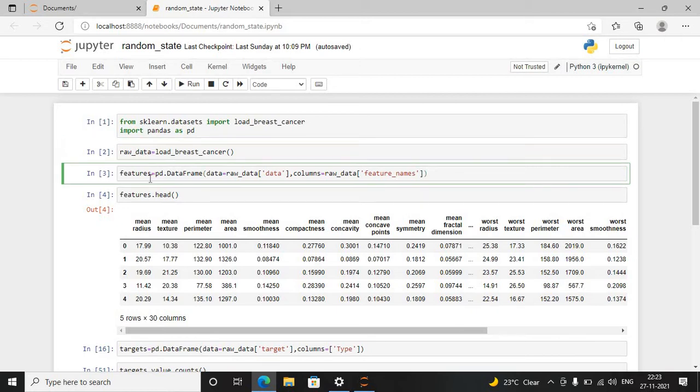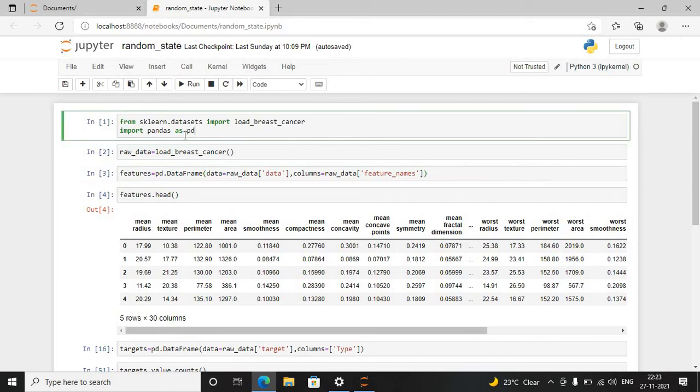Then I create a data frame with the raw data's data key, and the columns from the raw data's feature names key. So it will create a data frame like the